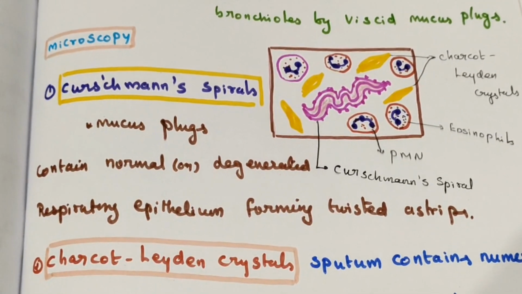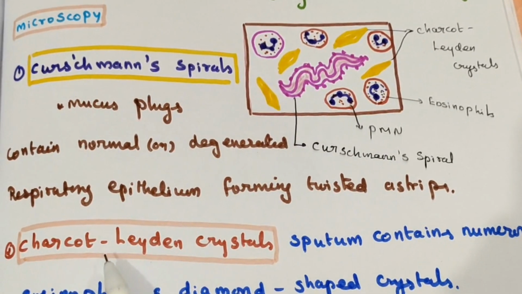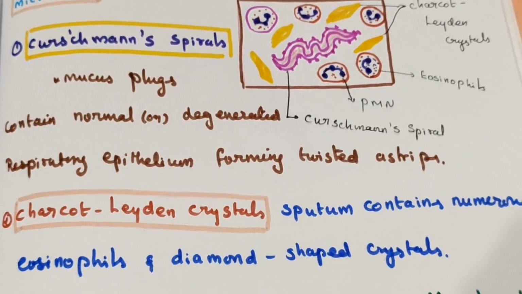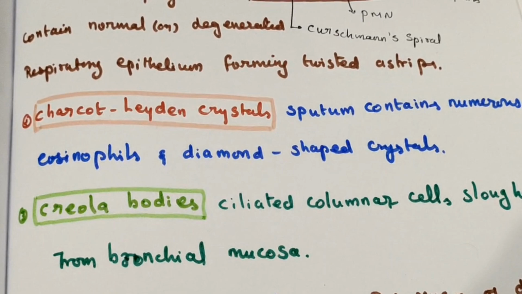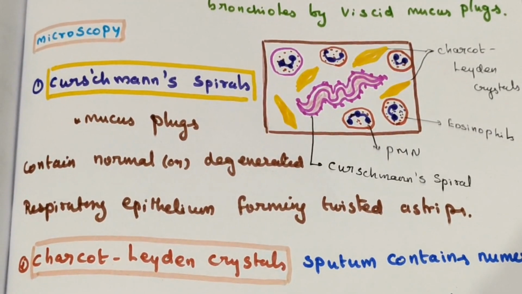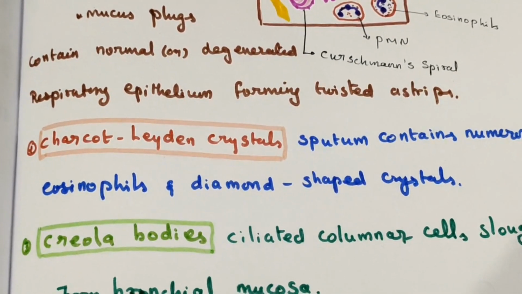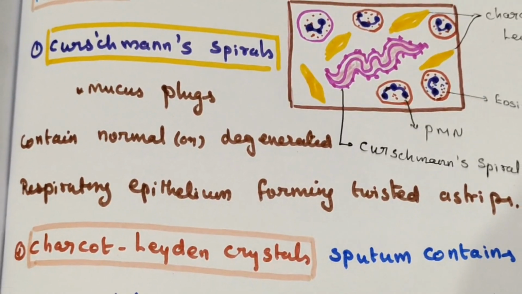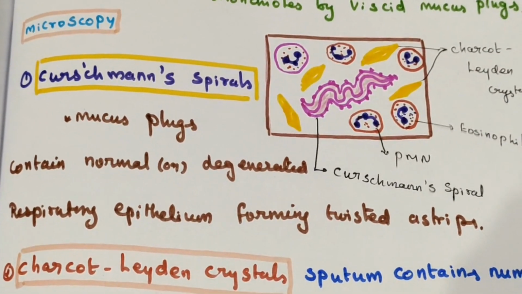It contains Curschmann spirals, Charcot-Leyden crystals, and Creola bodies. Curschmann spiral, Charcot-Leyden crystal and Creola bodies: the triple C is present. What is the meaning of these three things?